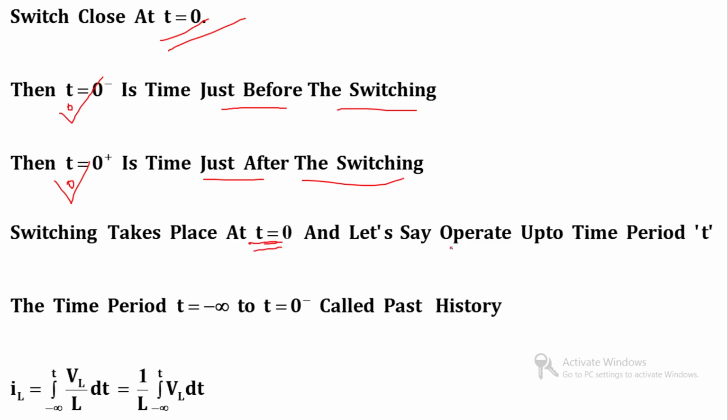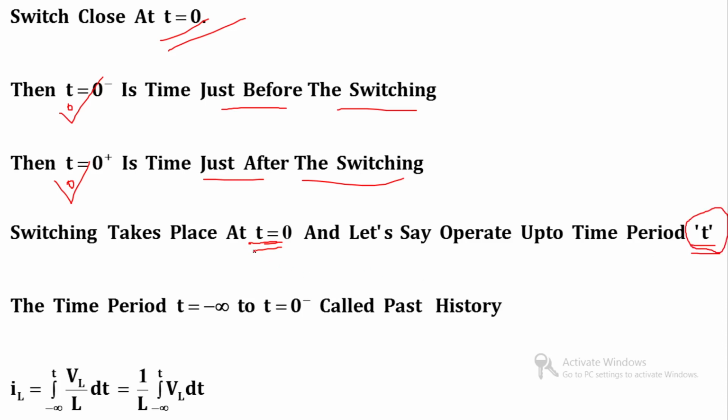Let us say the network operates up to time t. After the switch is closed, after the switching instant t equal to 0, the network operates for a time period t. So, the switch is in the closed position for a duration equal to t.